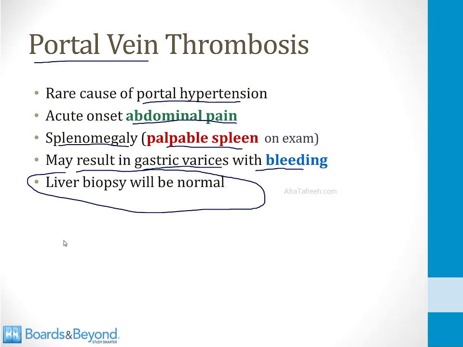And a classic case for a board question is to describe a patient with portal hypertension symptoms, and the liver biopsy is normal. They ask you for the cause. The answer is a portal vein thrombosis, and this is a way of testing whether you understand what could raise the blood pressure in the portal system if the liver is normal.